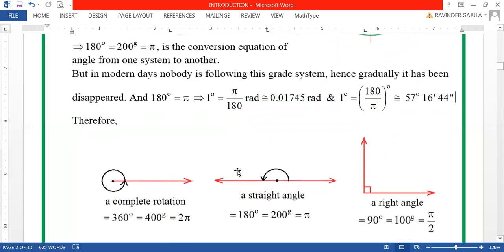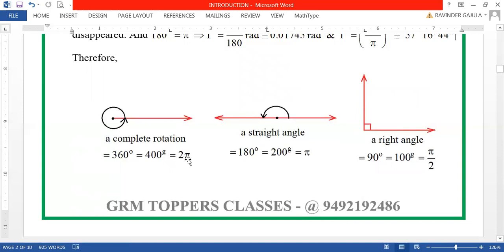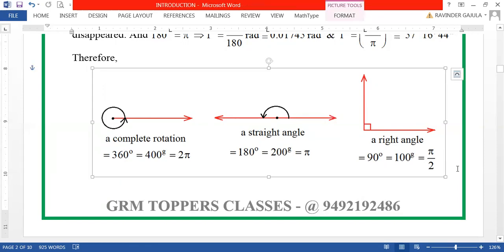Therefore, now diagrammatically you can see that one complete rotation is equal to 360 degrees equal to 400 grades equal to 2 pi radians, and a straight angle is equal to 180 degrees equal to 200 grades equal to pi radians. Therefore, half of that, a right angle, will be equal to 90 degrees equal to 100 grades equal to pi by 2 radians, my dear friends. You can see this now.